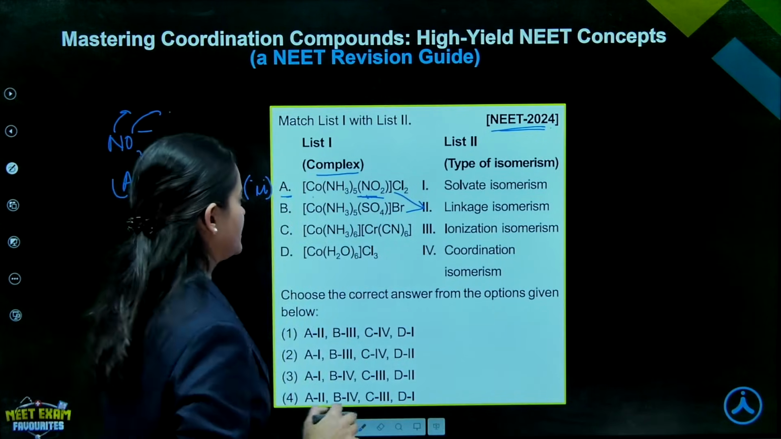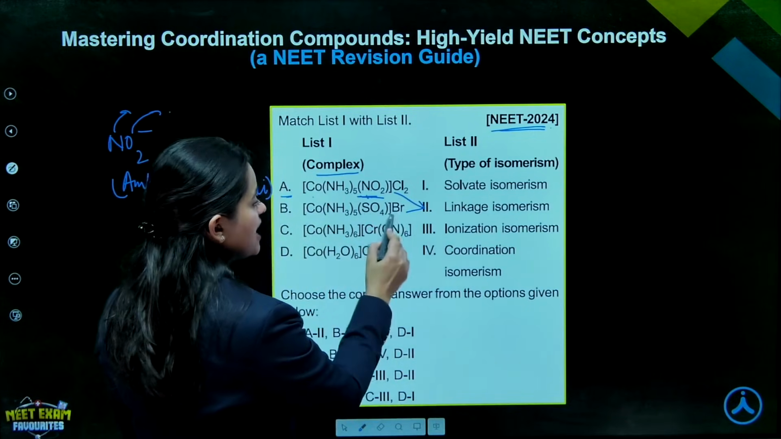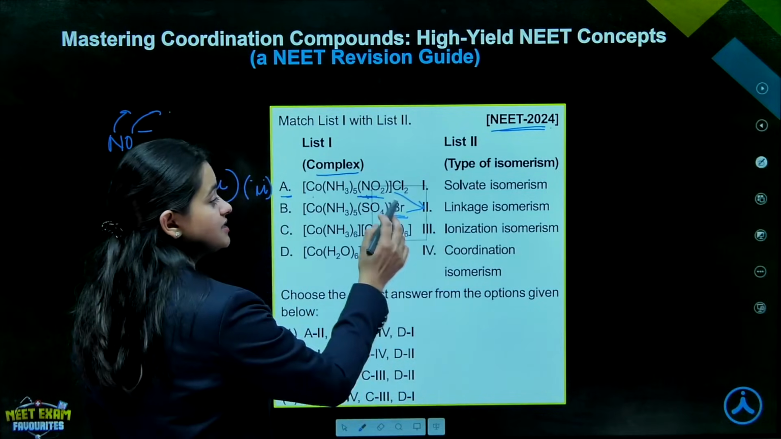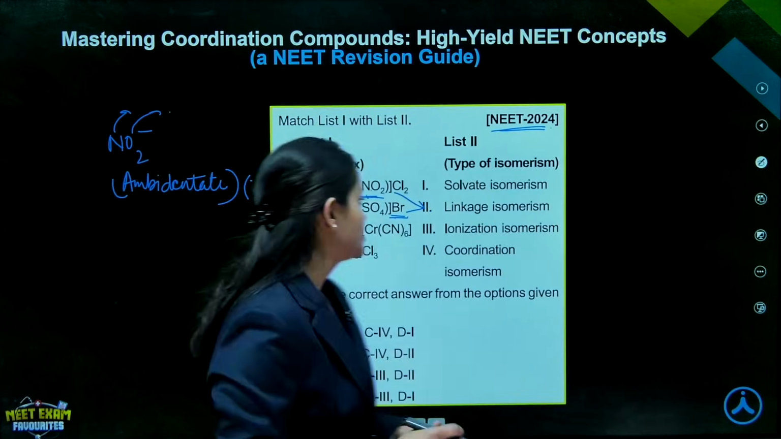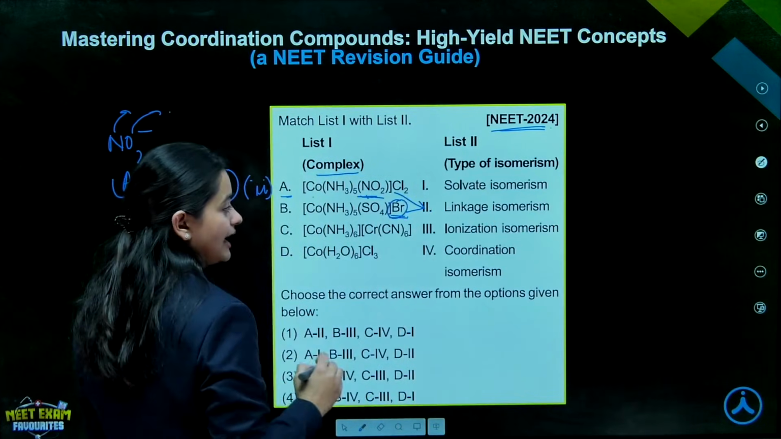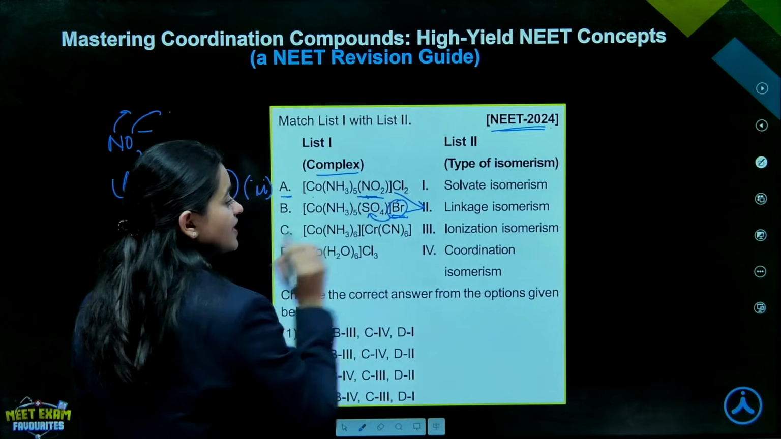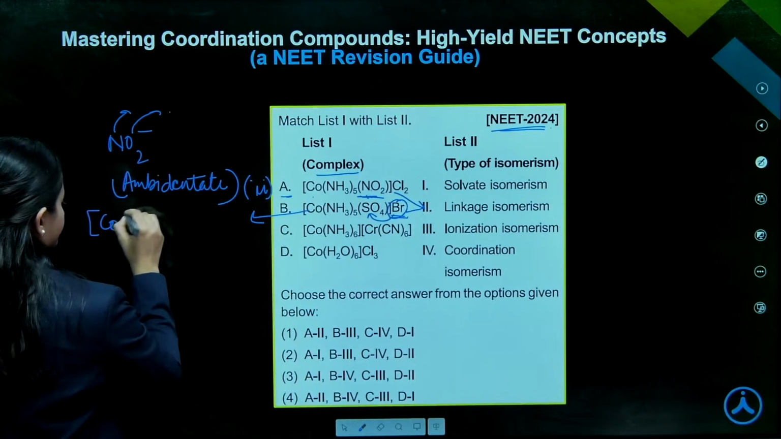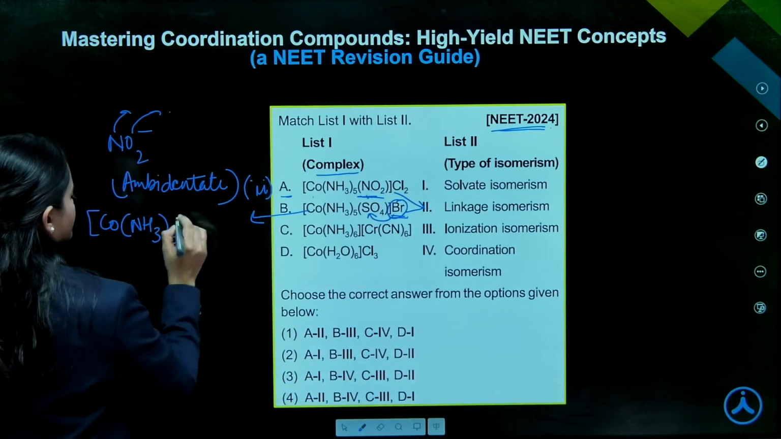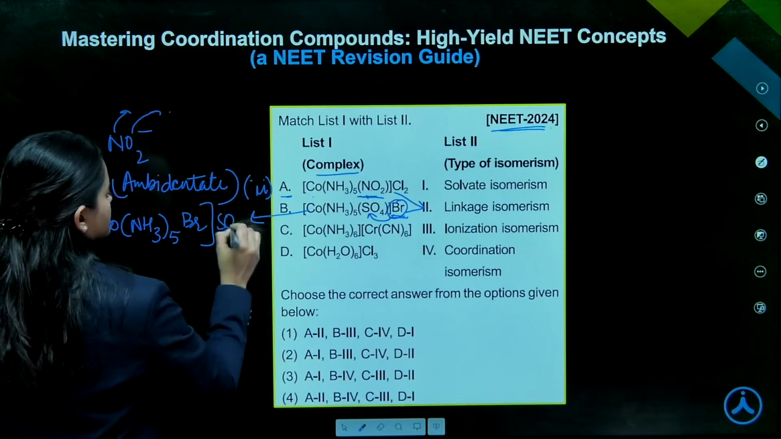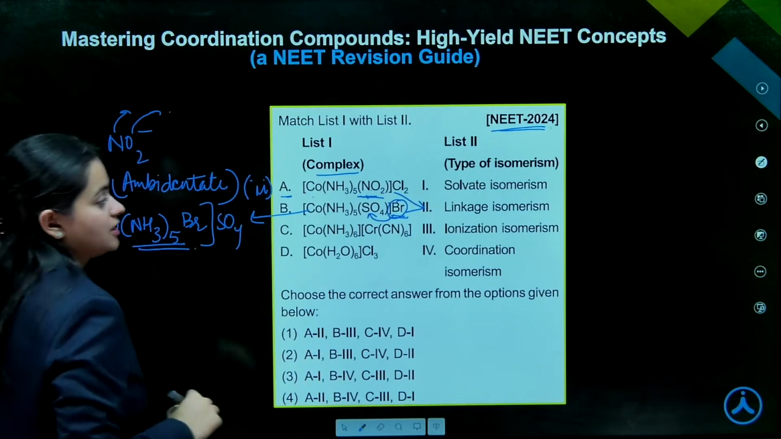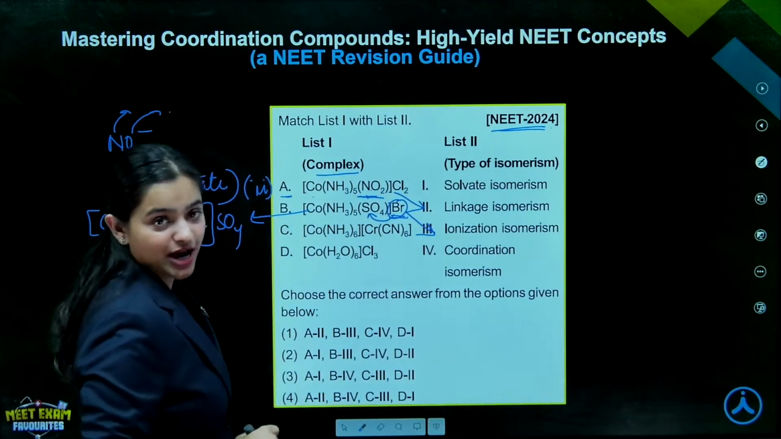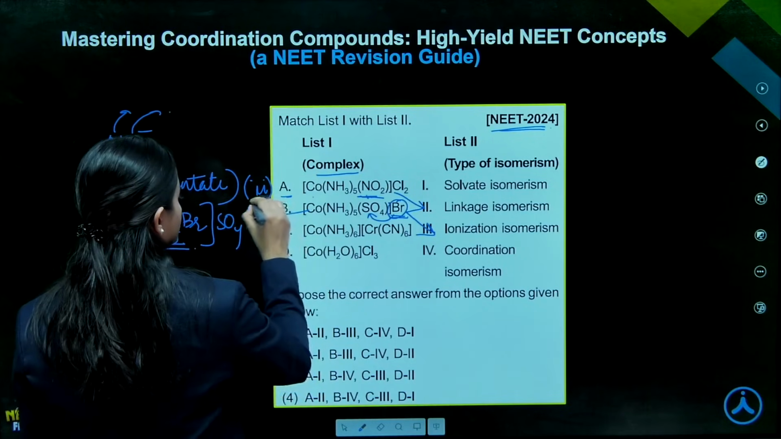Now if we look at B, Co(NH3)5SO4 Br. So this Br is basically what? This is the counter ion, right? Since this is the counter ion, this is also a potential ligand. So now this bromide ion, the counter ion, will be able to displace this sulfate, right? And the isomer will become Co(NH3)5Br SO4, right? So this will be the isomer. And what type of isomerism is shown here? Ionization isomerism, right? So B matches with 3rd.